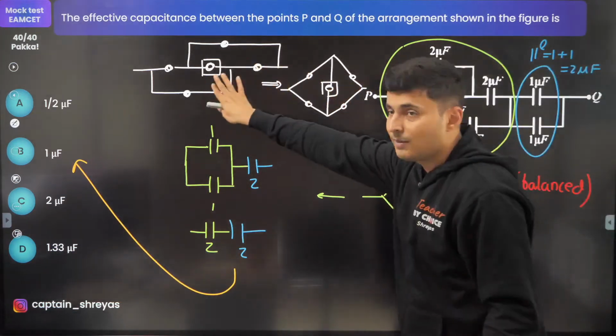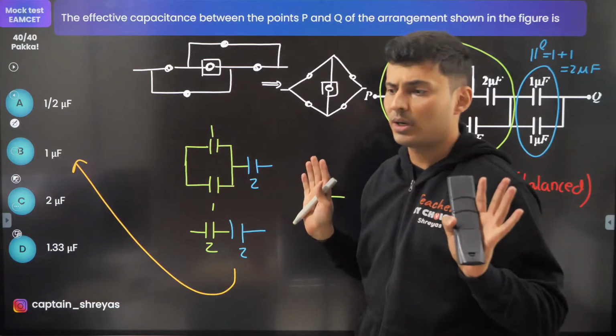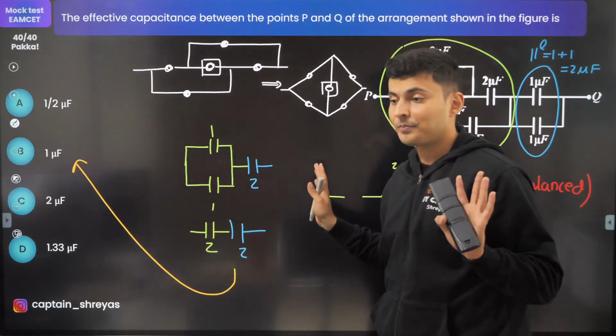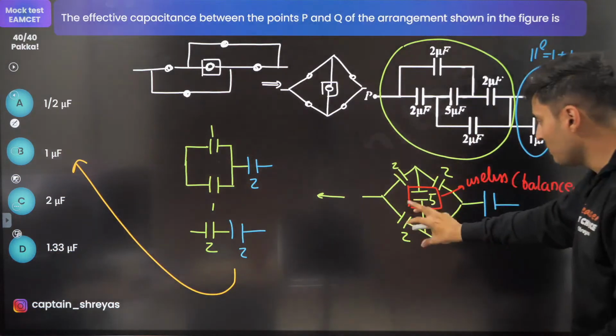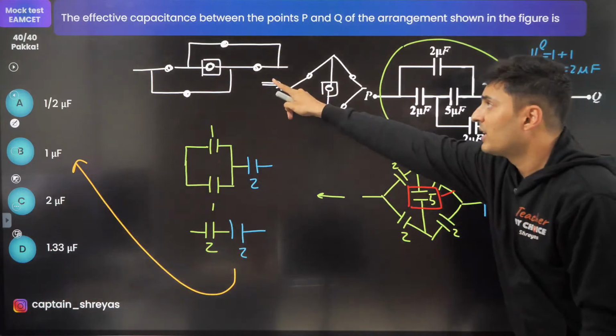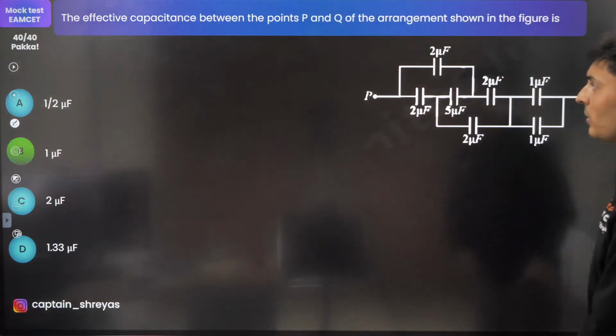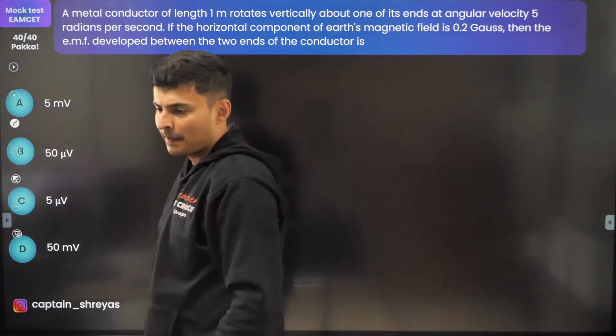So this is how you have to solve it. If you know this conversion, you will hardly take 30 to 40 seconds. Else you will waste a lot of time. It's just a matter of seeing that this is Wheatstone, this is useless. That's it. So remember, these kind of circuits always turn out to be Wheatstone circuit. Next question, direct formula.